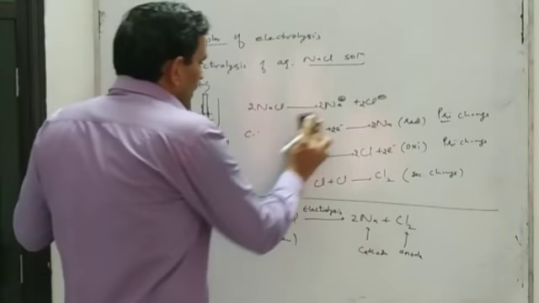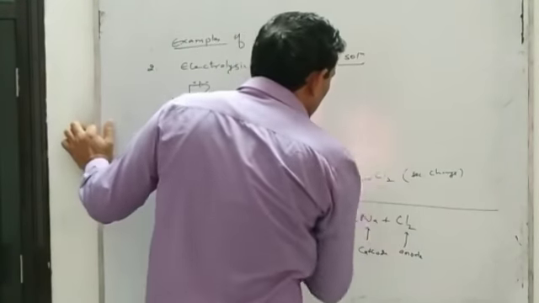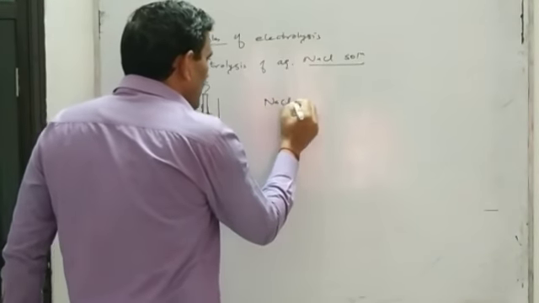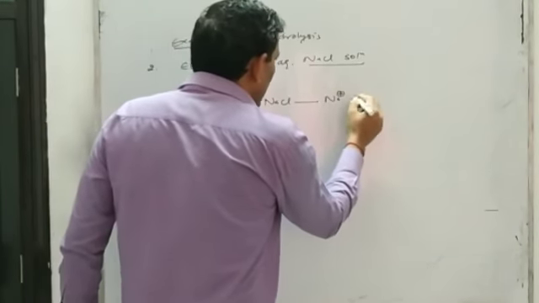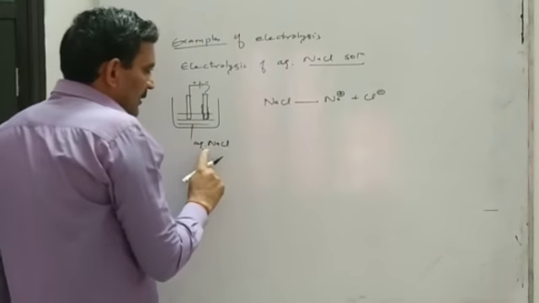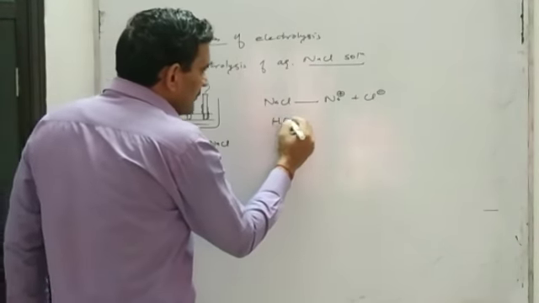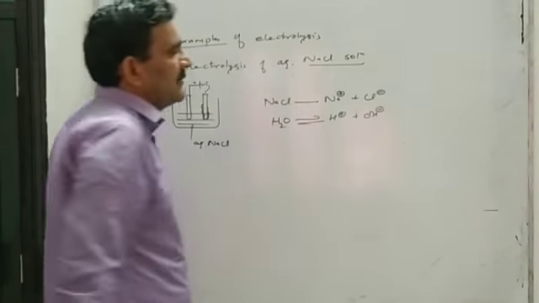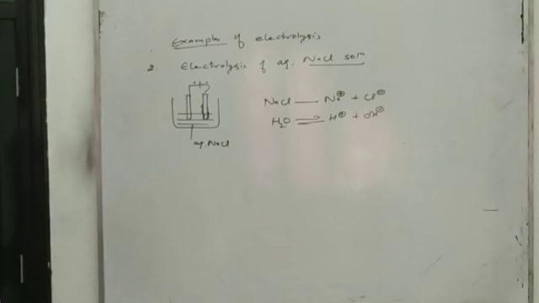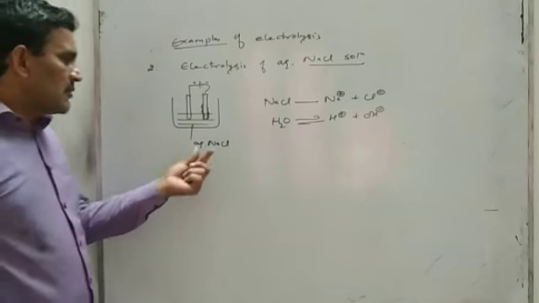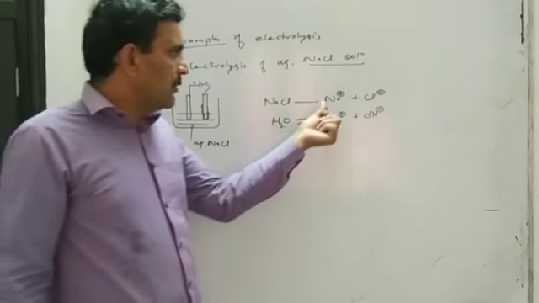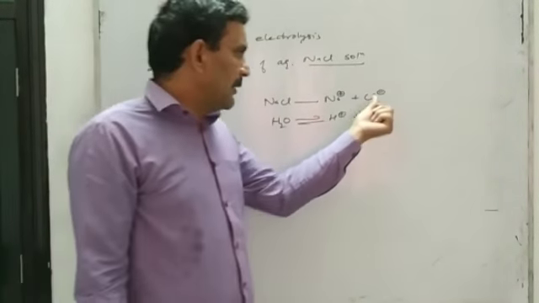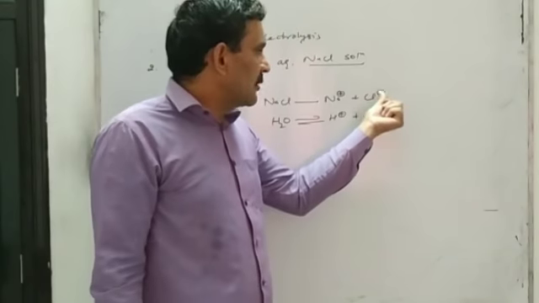And when sodium chloride is dissolved in water, it will dissociate, it will give free sodium ion and chloride ion. But as water is also present, and water also partially ionizes to give H positive ion and OH negative ion. So in aqueous solution of NaCl, there will be two types of cations, sodium ion and H positive ion, and there will be two types of anions, that is chloride ion and OH negative ion.